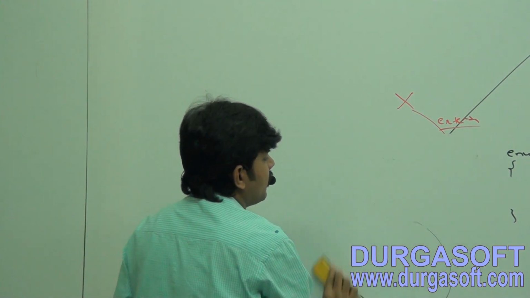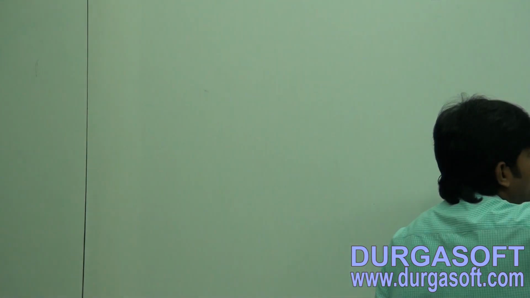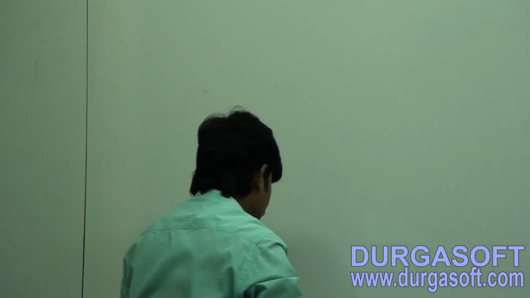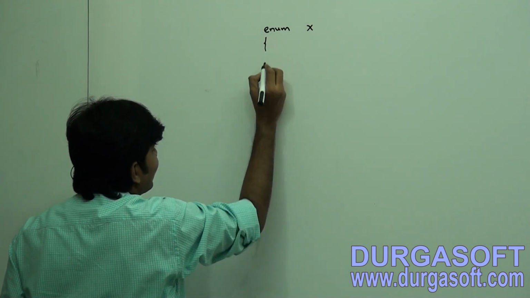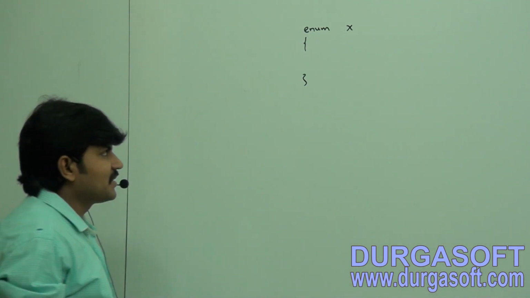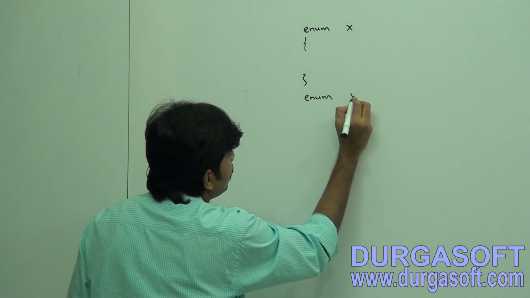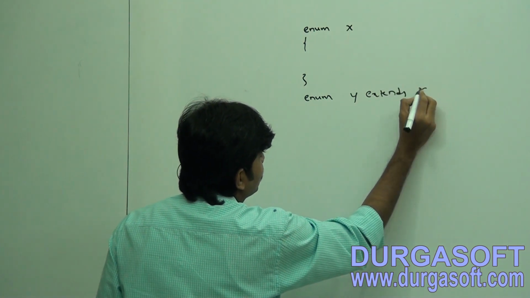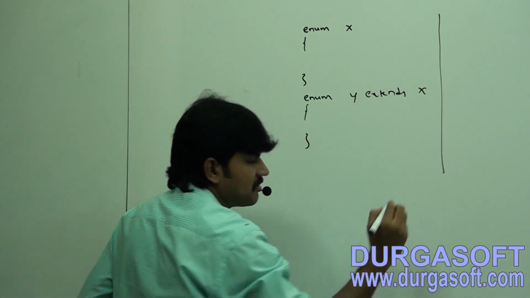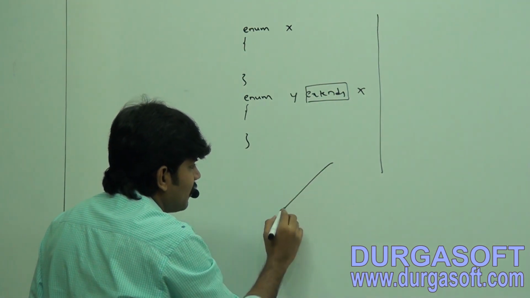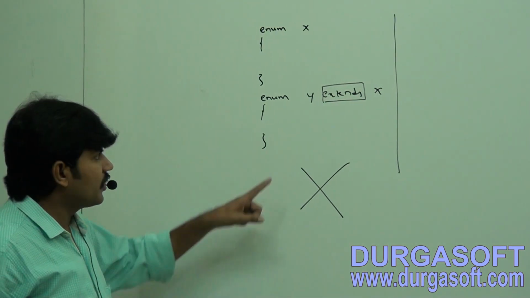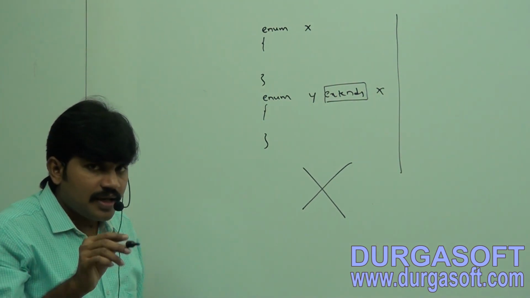Now observe, I want to explain with some examples. If I try to use the extends keyword for the enum, what is the behavior? You should be aware of it. Here just observe, I'm taking enum X, take very special care, enum X. Now I am taking enum Y extends X. If I write like this, the compiler will give an error. How can you use the extends keyword for the enum? That's why we are going to get a compiler error. We can't use it. Example 2.